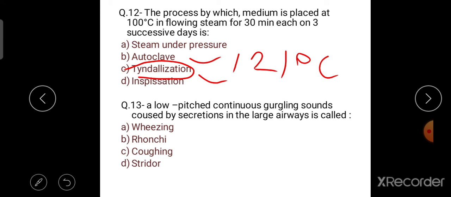Next question is, a low pitched continuous gargling sound caused by secretion in the large airway is called. The options are wheezing, rhonchi, coughing, stridor. So the right answer is rhonchi, option number B. Whereas wheezing is a high pitched whistling sound made while breathing, and stridor is a high pitched wheezing sound caused by disrupted airflow.